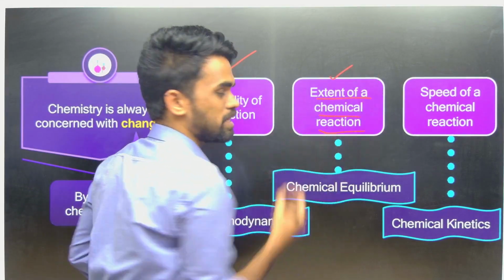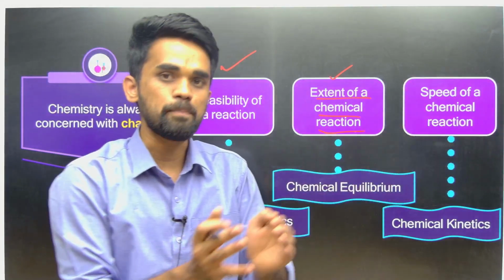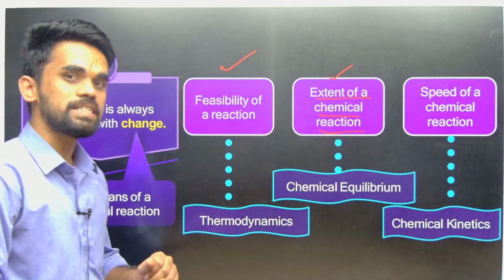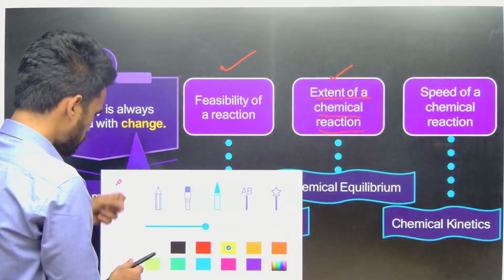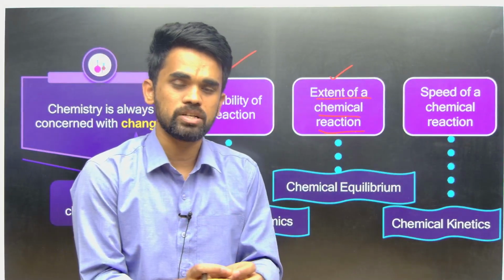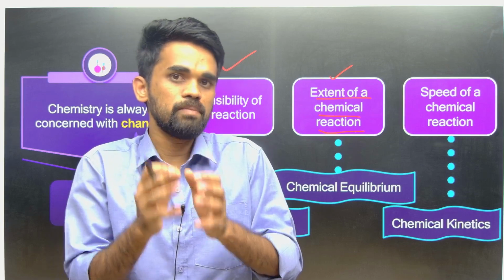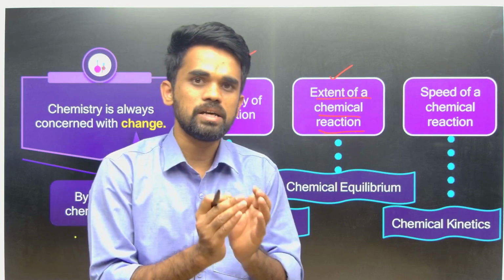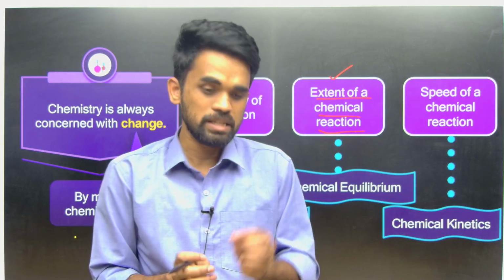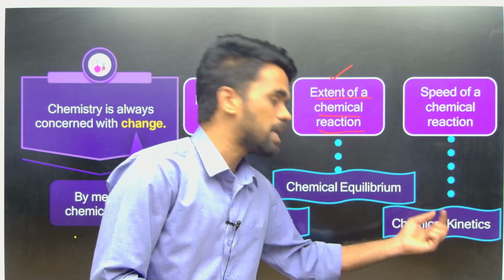So what do we mean by extent of a reaction? Whether the reaction happens 100% or only to 50%. Like that we discussed the extent of a chemical reaction there, right? And today we will be discussing, for a feasible reaction, how fast it is taking place, because we know chemical reactions, some are very fast, some are very slow and some are moderate. So the speed of a chemical reaction can be explained by the chemical kinetics chapter.